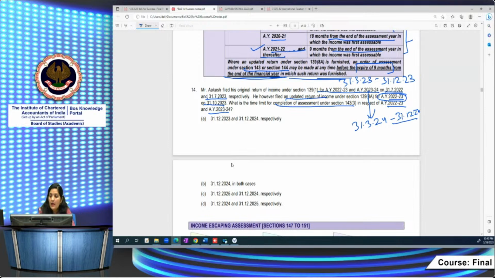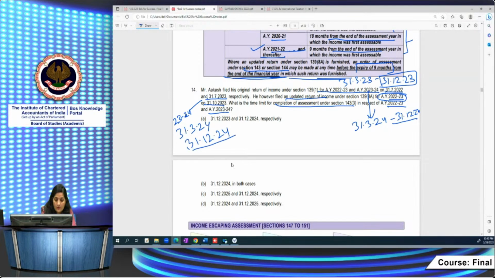You know it. And for this, the time limit is 23. But for the updated return furnished, what is the extended time limit? He has furnished his return of income in the financial year 23-24. The financial year is ending on 31st March 24, so he has a time limit of 9 months from the end of the financial year. Accordingly, it is 31st December 24.